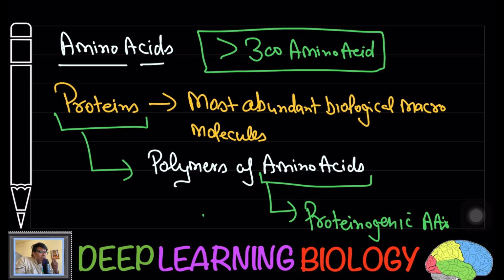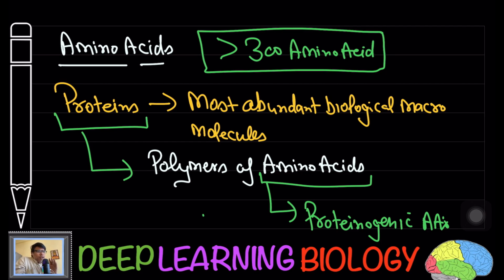But within the cell cytoplasm, you are also going to have other amino acids which do not take part in formation of proteins. Such amino acids are known as non-proteinogenic amino acids. So here keep in mind, one is proteinogenic amino acids, another is non-proteinogenic amino acids. Proteinogenic amino acids are present within the proteins. Non-proteinogenic amino acids are going to have different roles.